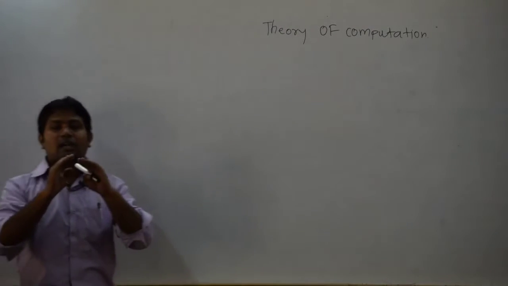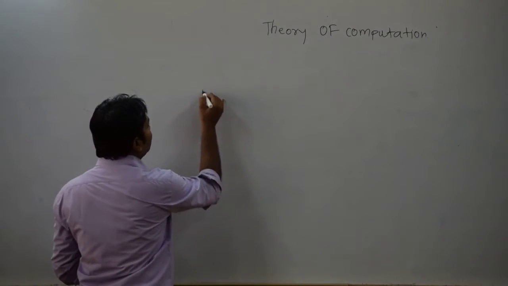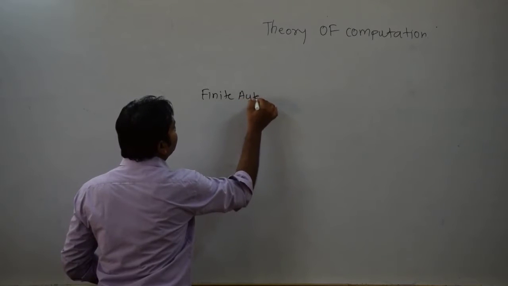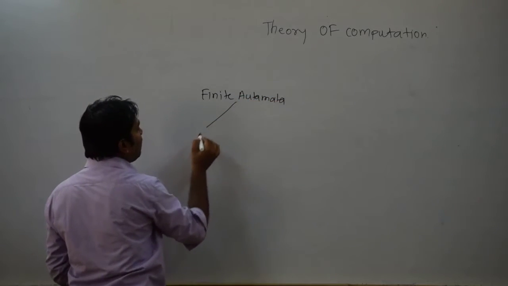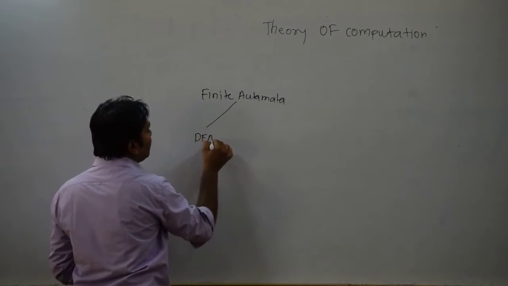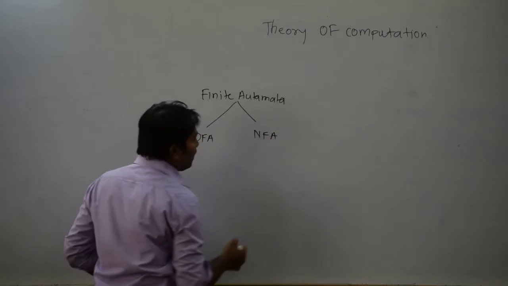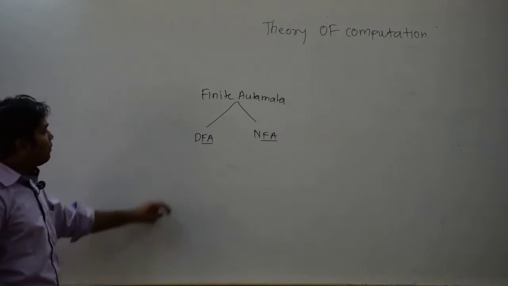the automata are again divided into their types. Okay, so the first automaton that we have is the finite automata. Now this finite automata is basically divided into what? The two types, DFA and NFA. Now the last two words are finite automata in both; only the first word is different.